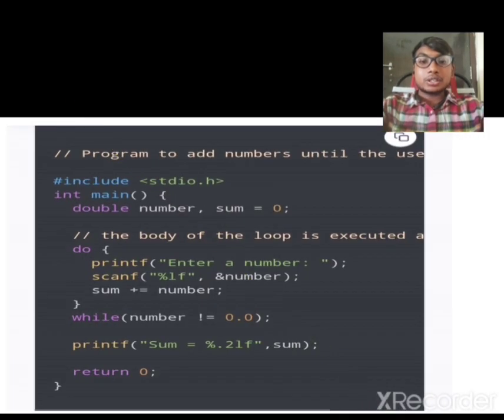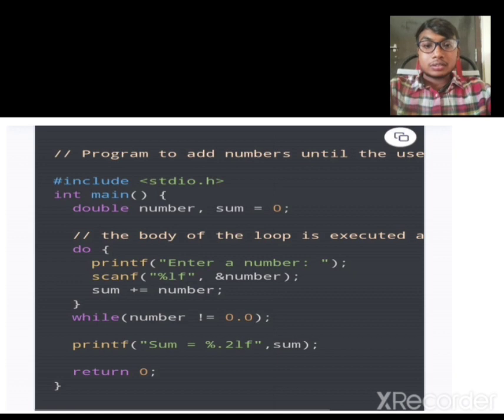Here is the example for a do while loop. Program to add numbers. Here is the program. First we have to write the header file, hash include stdio.h. Then we have to declare main and double number and sum equals 0. Then we write the do while statements.